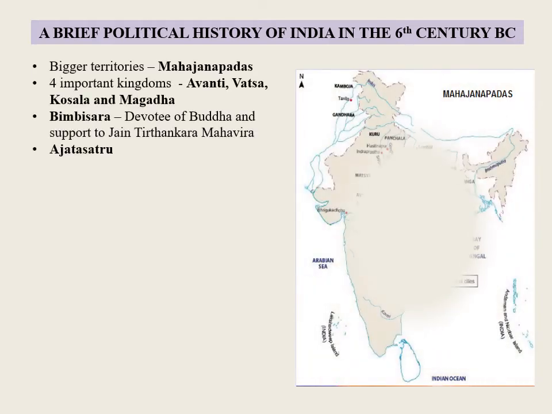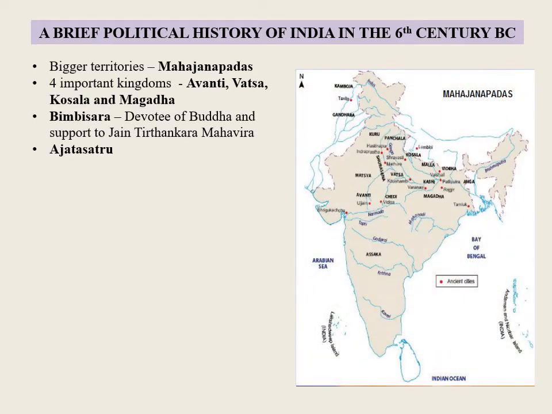A brief political history of India in the 6th century BC. The Aryan settlements had now turned into large territories called Janapadas. The bigger and more powerful among them were called Mahajanapadas. There were 16 such Mahajanapadas in the late 7th and 6th centuries BC. The four important kingdoms were Avanti, Vatsa, Kosala.